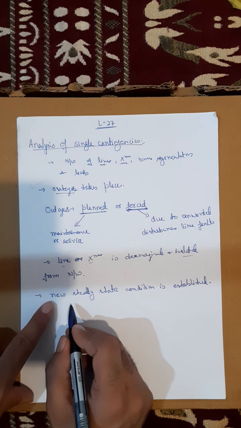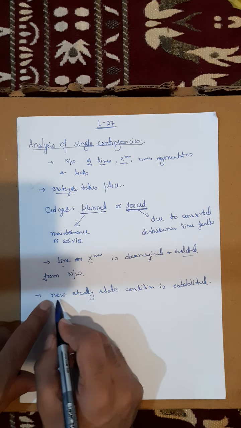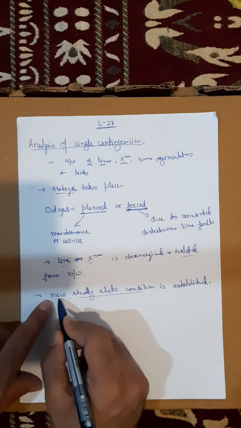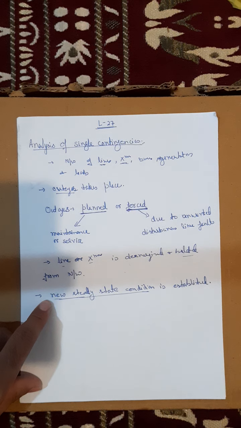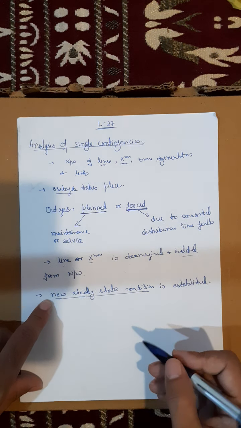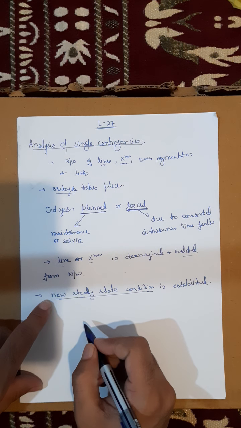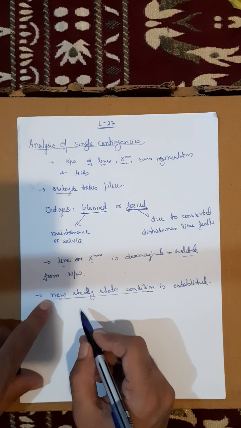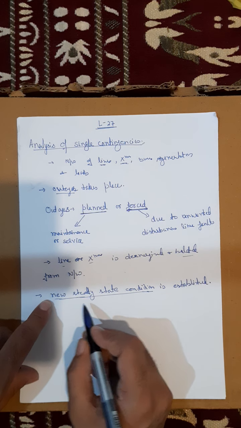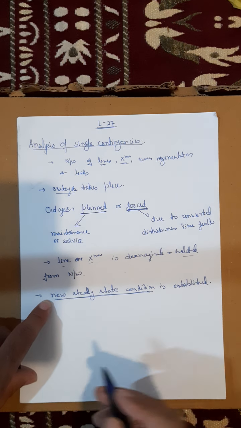Now, it is important for the operator to see whether this new steady state condition leads to any severe conditions in the system or not. By severe condition, we mean that we have to see if the line limits are violated.